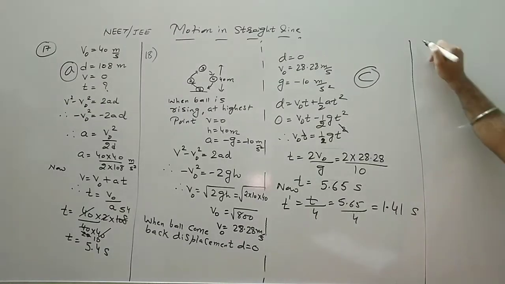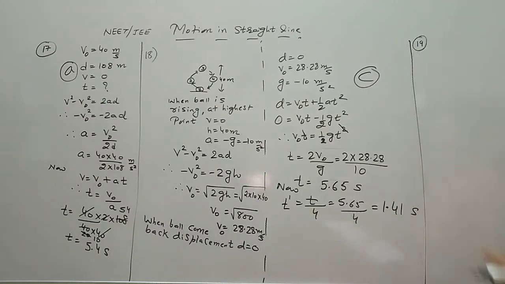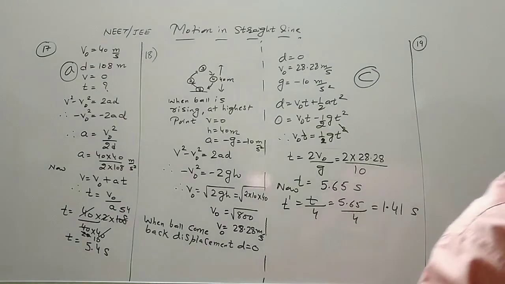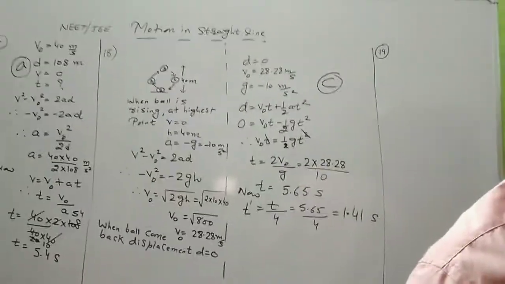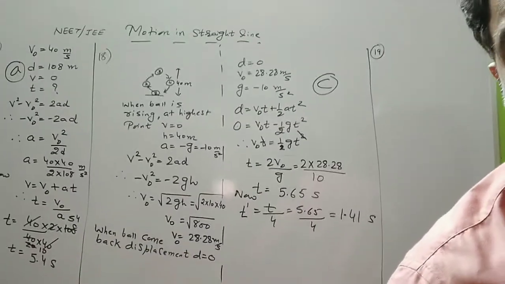Let us see MCQ number 19. A ball is thrown vertically upward with a velocity of 40 meters per second from the top of a multi-story building 25 meters high. We have done such types of numericals earlier also.